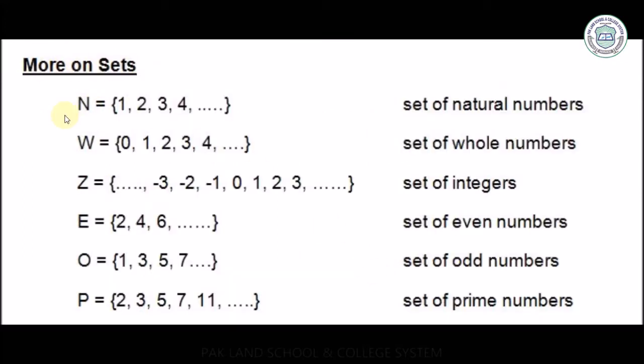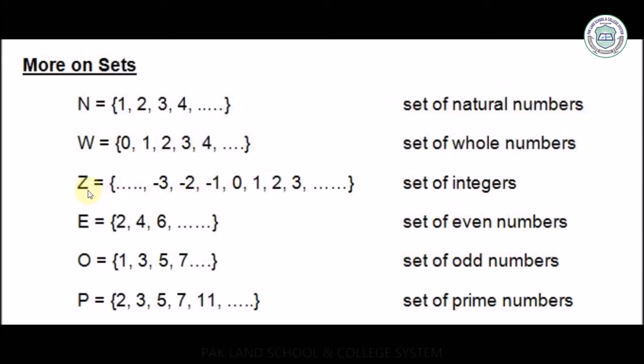More on sets. Some important sets are present there. The natural set is denoted with a capital letter N and starts from 1, enclosed in curly brackets, and all elements are separated by commas. W represents the whole numbers, capital W, starting from 0, 1, 2, 3 and so on.